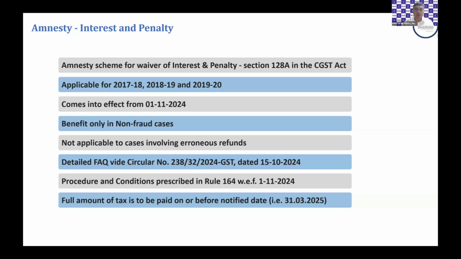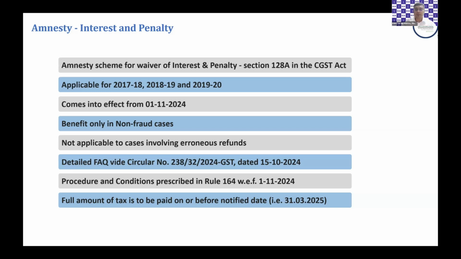However, where any notice has been issued under section 73 for passing on of erroneous refunds, that will not be covered by 128A. A detailed FAQ or a detailed clarification has been issued by Circular 238 dated 15 October 2024, where various doubts have already been cleared by the government.